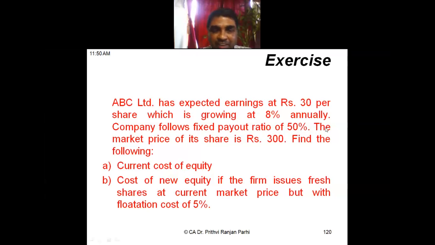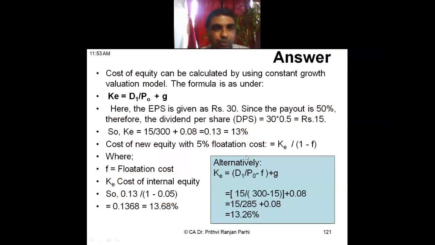The market price of the share, that means P0, is how much? 300. Find the current cost of equity and new cost of equity, where the firm makes a fresh issue with a flotation cost of 5%. So we'll be computing both. The formula is very simple. The KE, the cost of equity, is equal to future dividend D1 divided by P0 plus growth rate. D1 you have already told me is 15 rupees. P0 is 300 rupees, plus growth rate 0.08, that is 8%. So that comes to 0.13, equal to 13%. I think very easily you can do it.